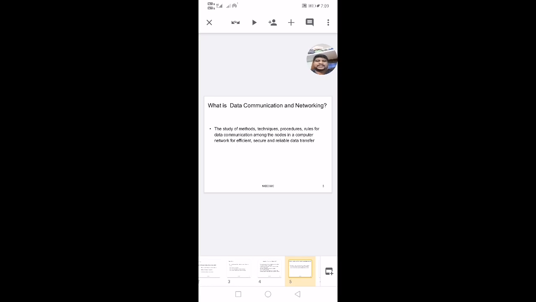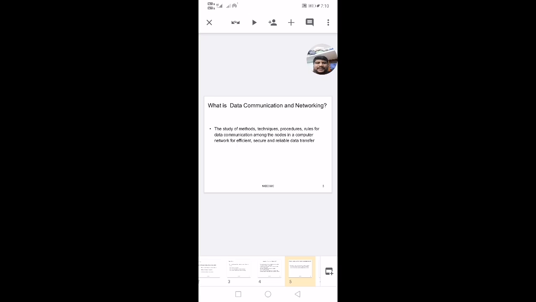Why do we go for data communication and networking? It is for the study of the methods, techniques, procedures and rules for data communication among the nodes in a computer network. A computer network is a set of nodes that are connected, so how do we transmit the data between them?